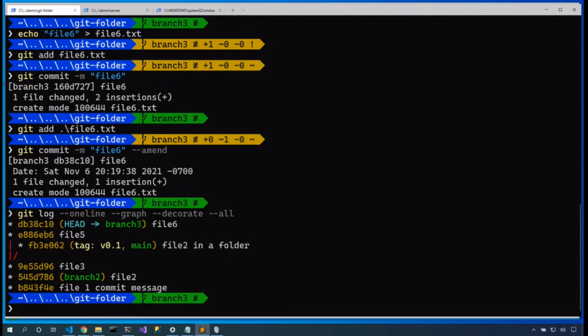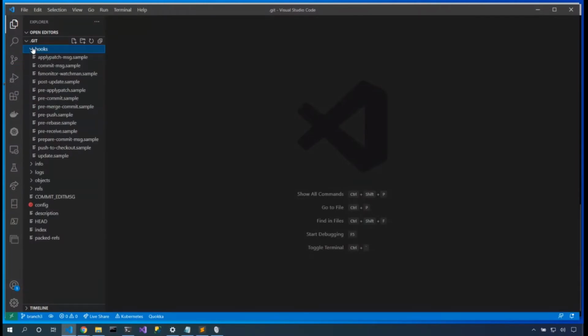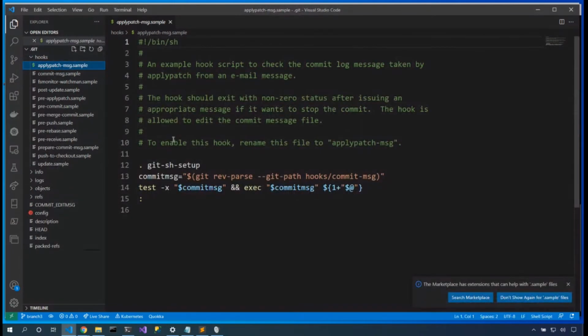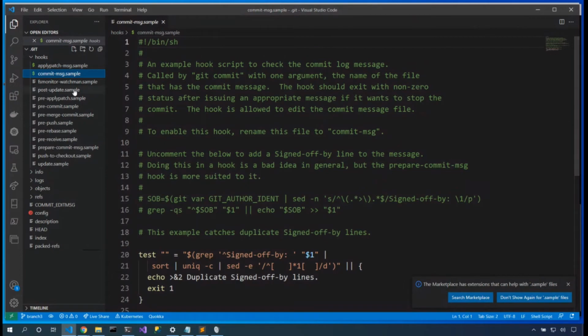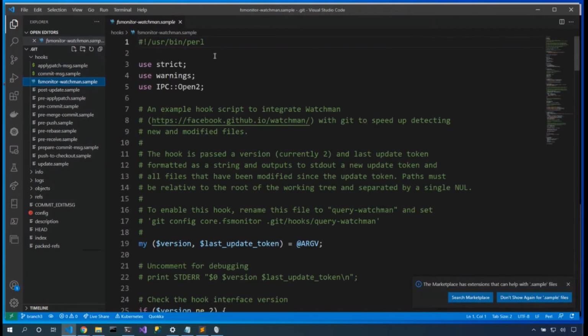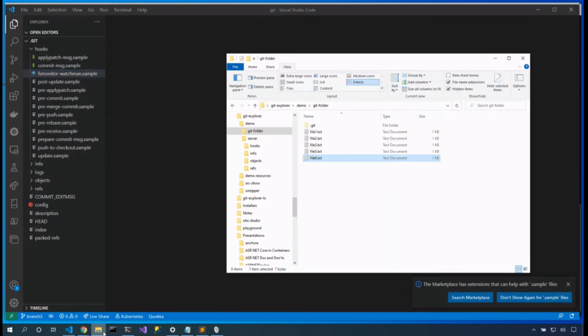Now we took a look at the refs folder. We took a look at the objects folder. We took a look at the logs folder. Let's take a look at hooks. Now each of these hooks is a shell script. Now it ends in .sample, so these aren't running yet. Here's a Perl script, which is pretty cool. But if we were to rename these and remove the .sample, then they would execute.